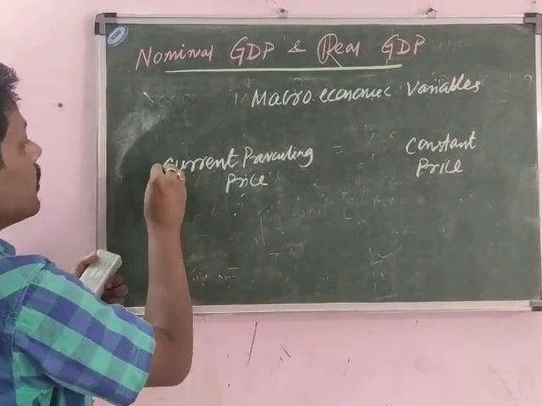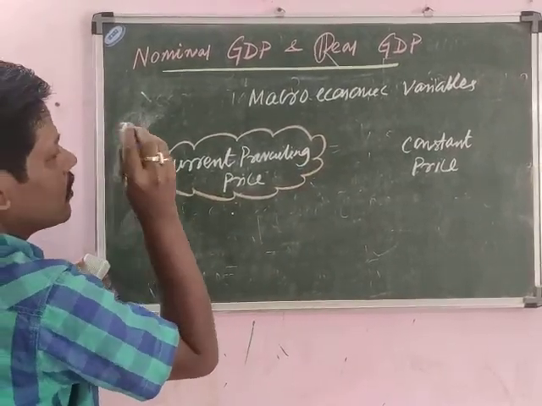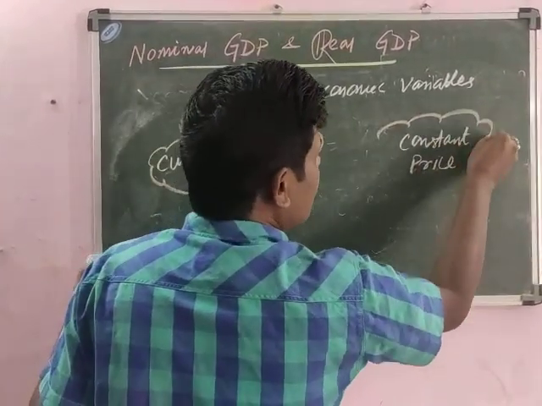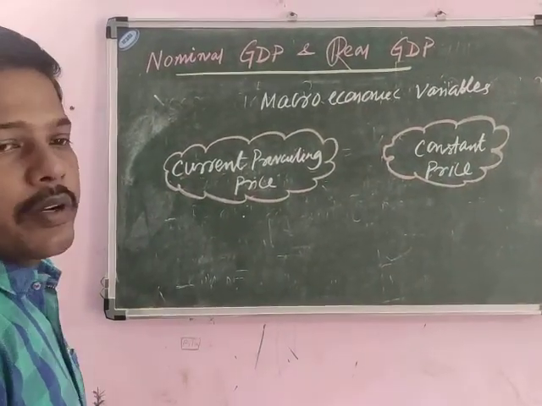So you know that these are the two prices in terms of which these macro variables are evaluated.